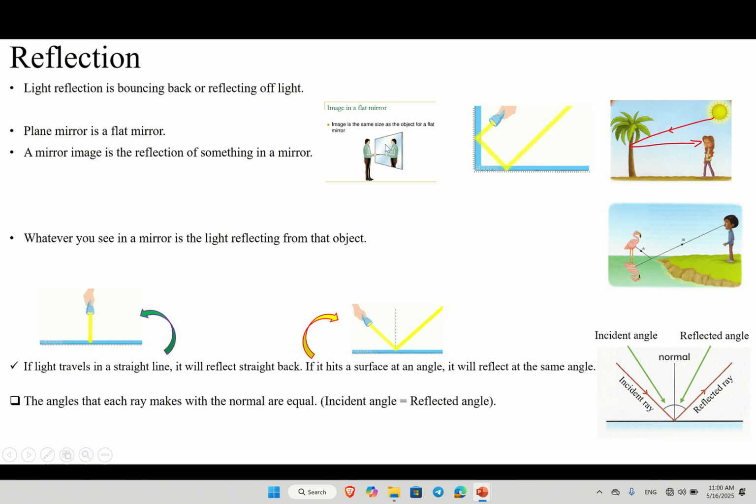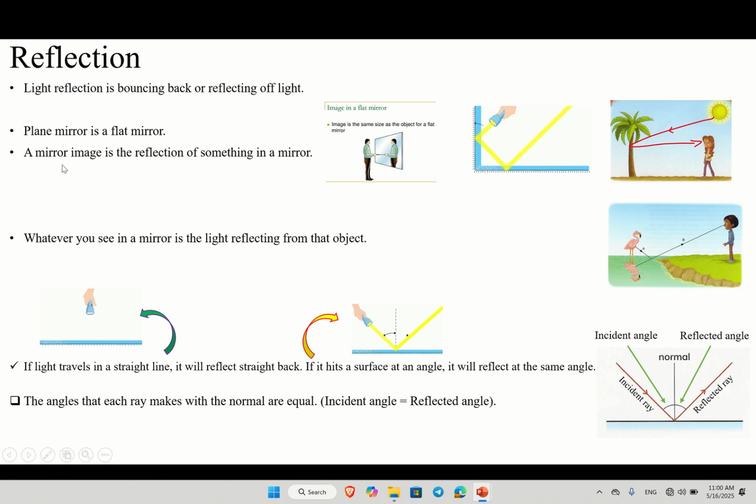Without light reflection, there is no image in the mirror. If you go into a dark place in front of a mirror, you cannot see anything. You need light to see something. Why? Because the mirror depends on reflecting light. Without light, there is no image. When you give light to the mirror, it is going to give you an image.